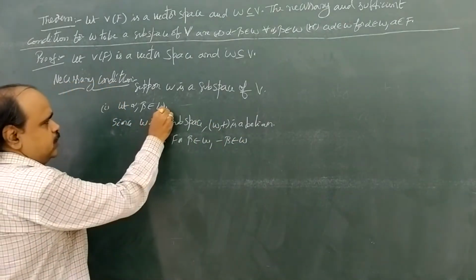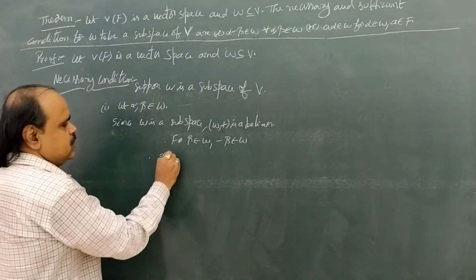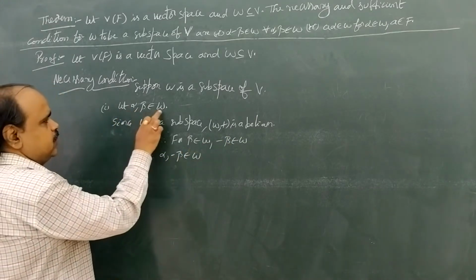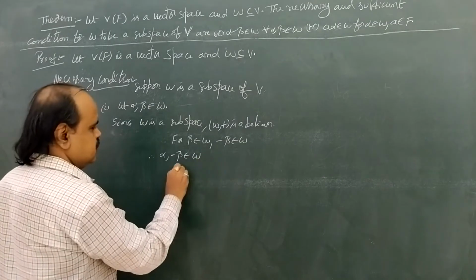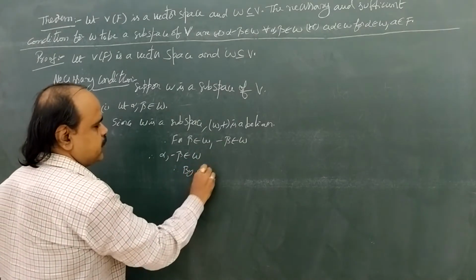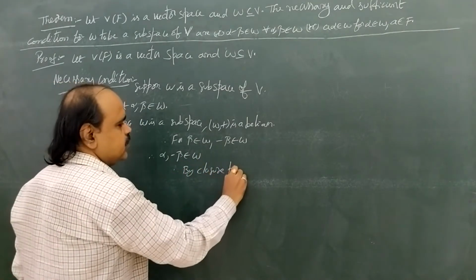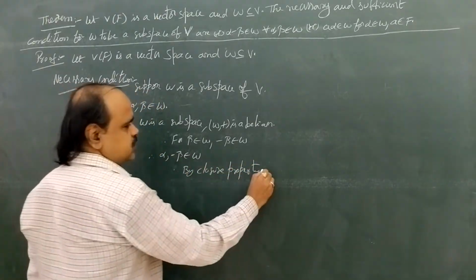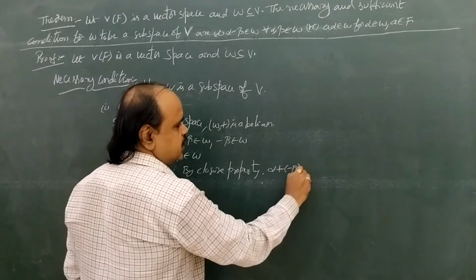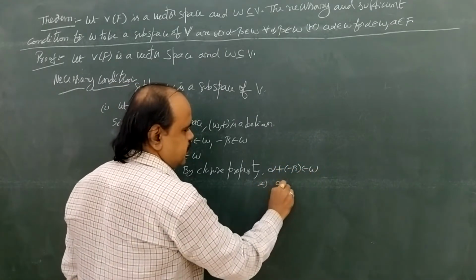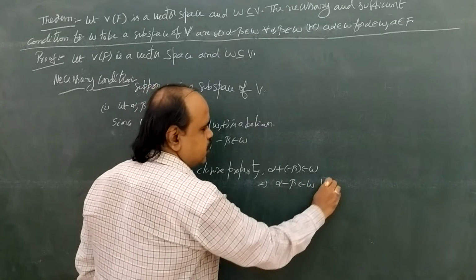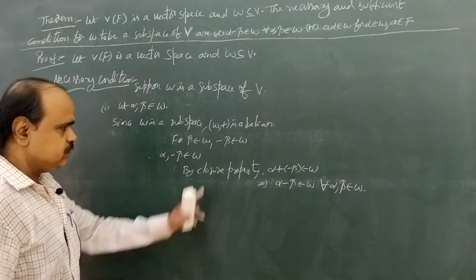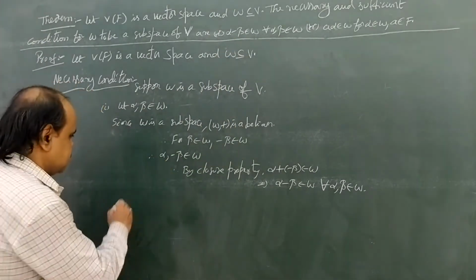Now here in W there are two elements. Therefore, alpha and minus beta both belong to W. Alpha belongs to W, minus beta belongs to W. Therefore, by the closure property under addition of these two, alpha plus minus beta belongs to W. So that implies alpha minus beta belongs to W for all alpha, beta belonging to W. Okay, the first condition is over. Come to the second condition.